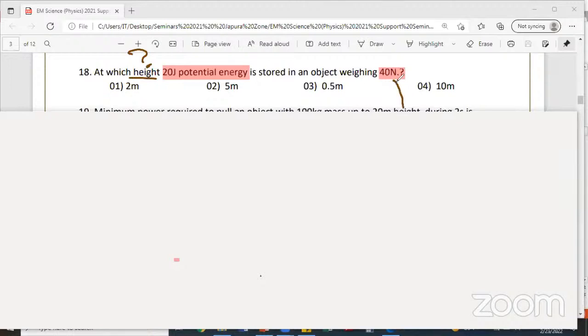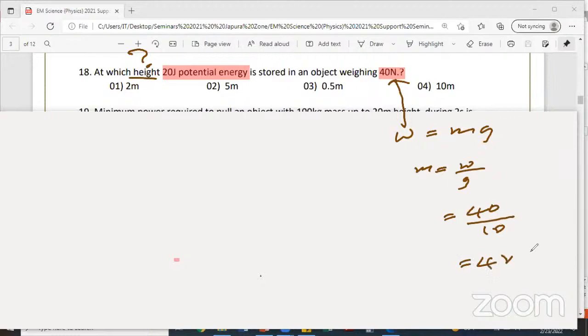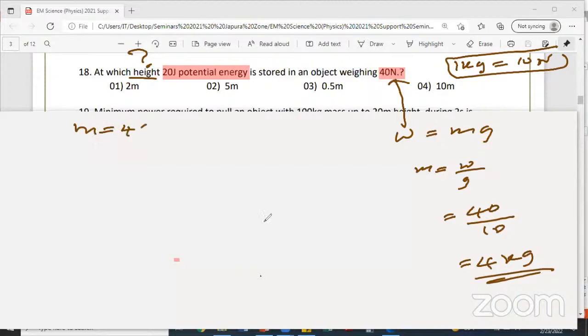First, you have to convert this into mass. How to convert? Weight equals m into g. So therefore, m equals w divided by g. So weight is 40 Newton divided by 10. You get 4 kilogram. Or else you can simply get it, 1 kilogram is equal to 10 Newton. Therefore, 40 Newton means 4 kilos. Now we got m equal to 4 kilogram. Those who have not done, look at the screen.